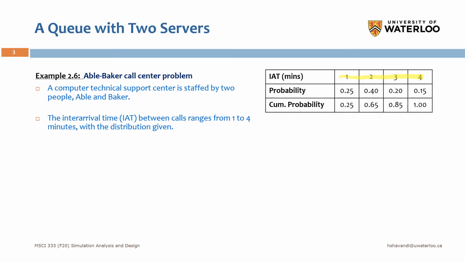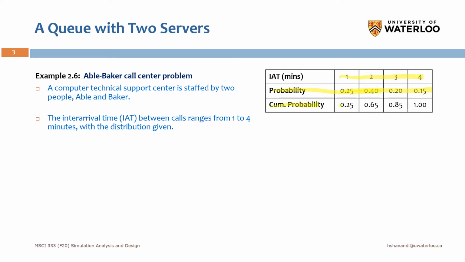And as you see here, we have the probabilities. For example, with 25% chance, the interval time could be 1 minute. With 40% chance, it could be 2 minutes, or with 15% chance, it could be 4 minutes, right? And this is the PMF, probability mass function, and here we have the CDF, cumulative probabilities.